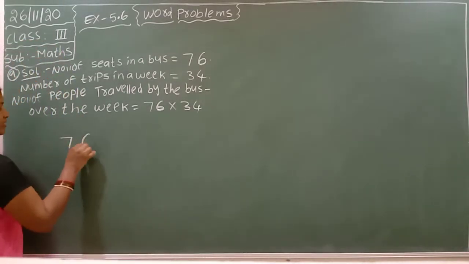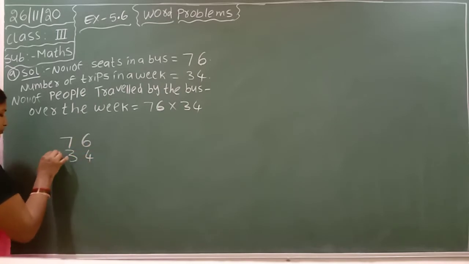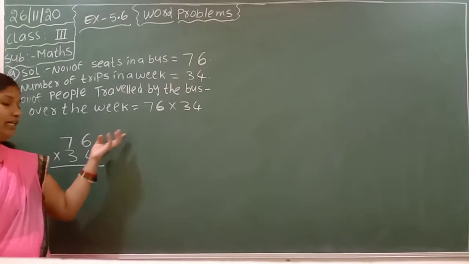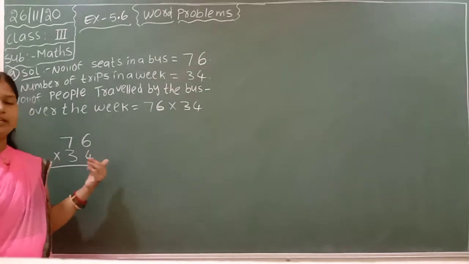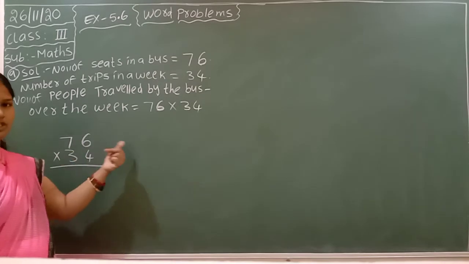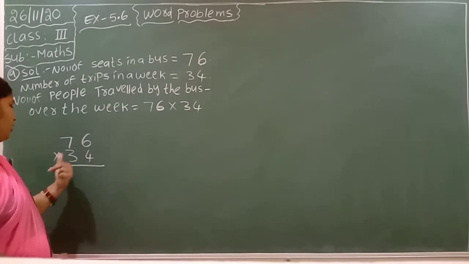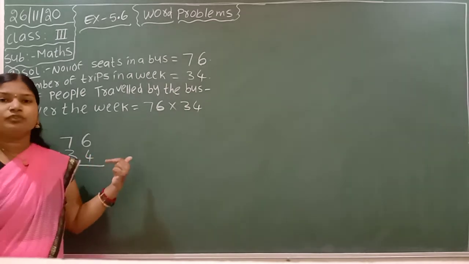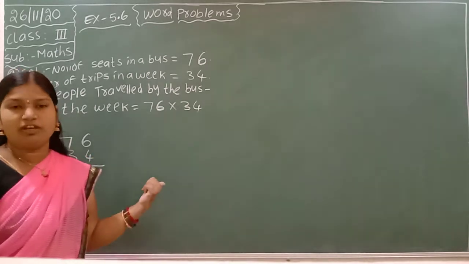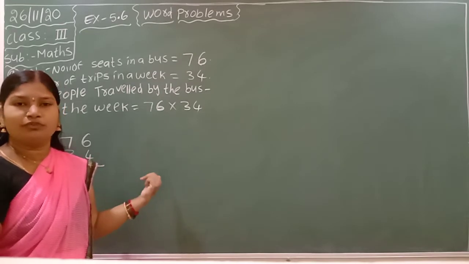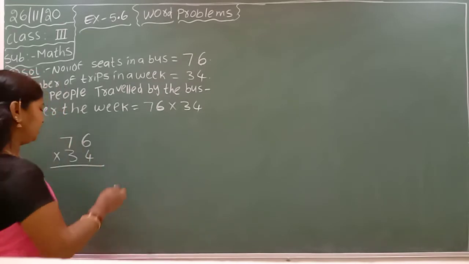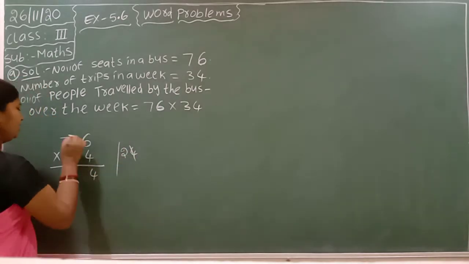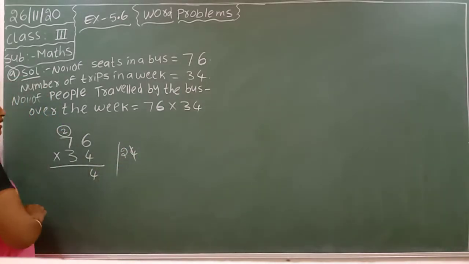Arrange the numbers, 76 into 34. First, here 76 is the multiplicand, 34 is the multiplier. You can multiply these two numbers first, that is 4 into 6. 4 sixes are how much? 4 ones are 4, 4 twos are 8, 4 threes are 12, 4 fours are 16, 4 fives are 20, 4 sixes are 24. Write 4 here and cut, and 2 you can write down in the next place.